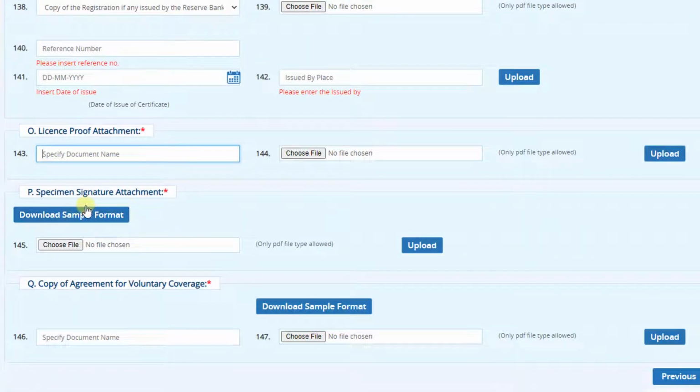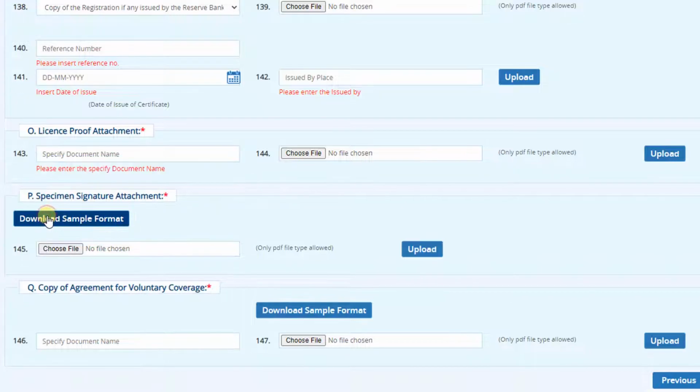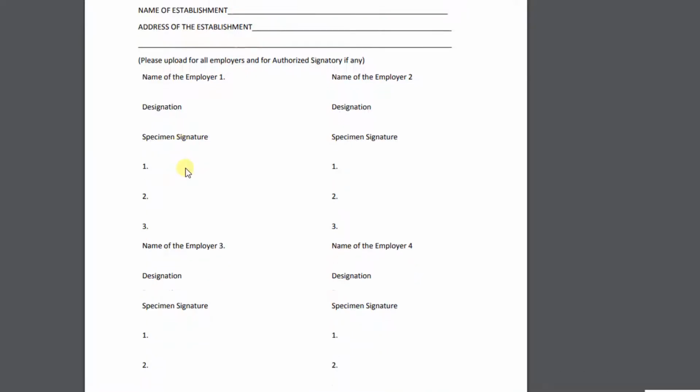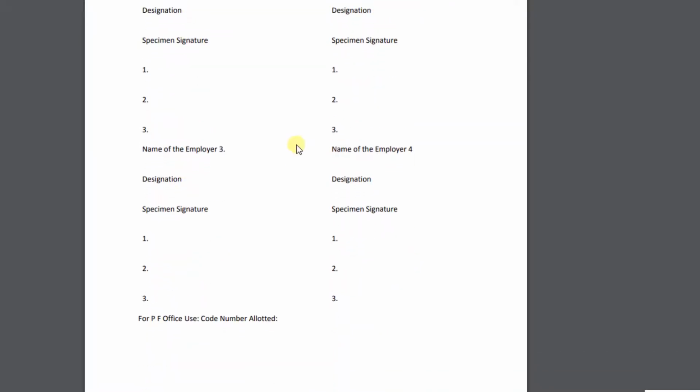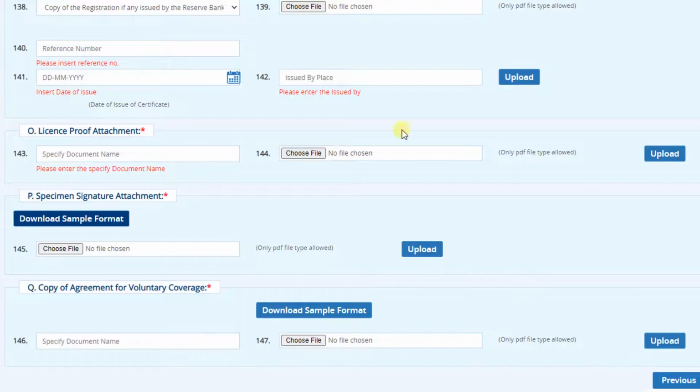Now we have to upload the specimen signature of the establishment. So one download sample format is given. Download the form. This is the format. This format we have to fill and sign. Then scan the documents and upload here.